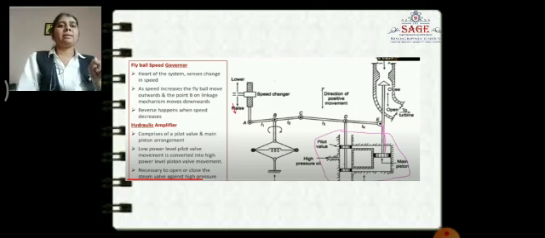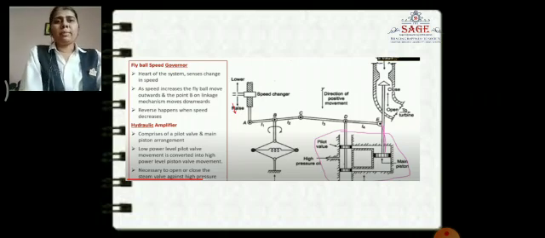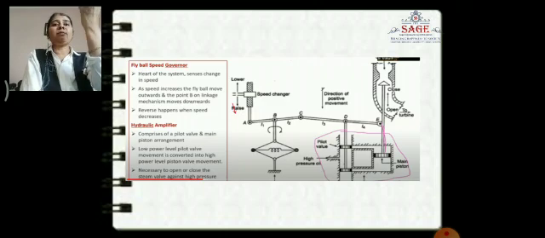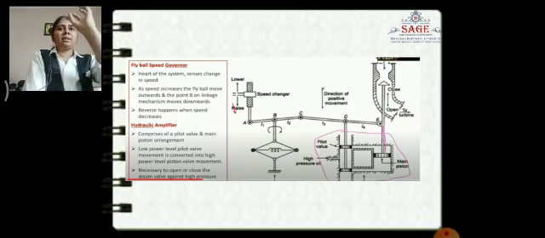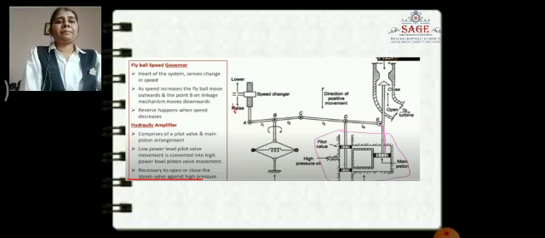When the pilot valve opens, high pressure oil will enter the system. Because of the high pressure oil, the main piston valve will move downward. When the main piston valve moves downward, the steam inlet valve will open, and steam will enter the system. This is the whole process of this block diagram.